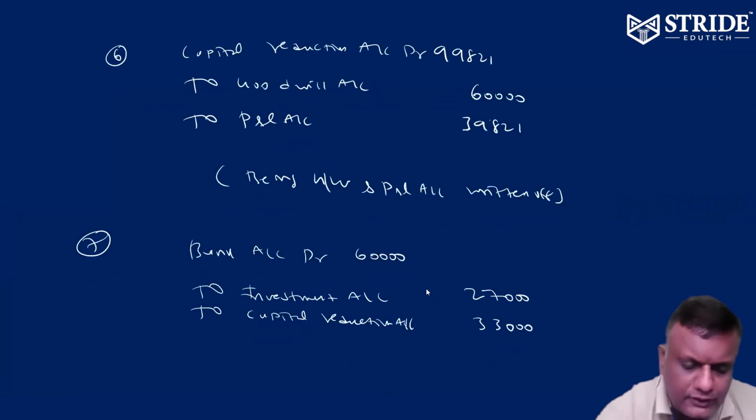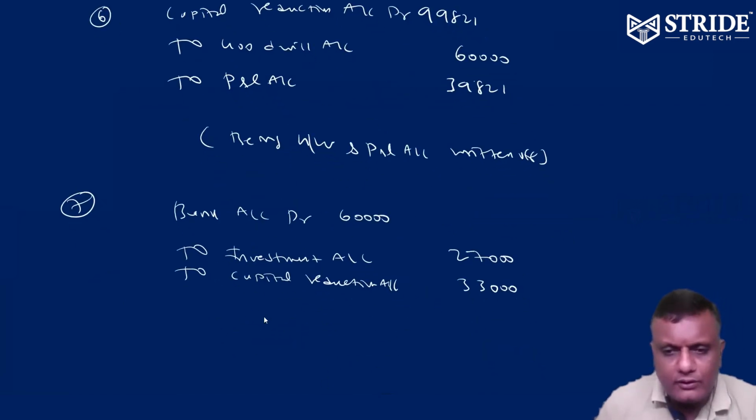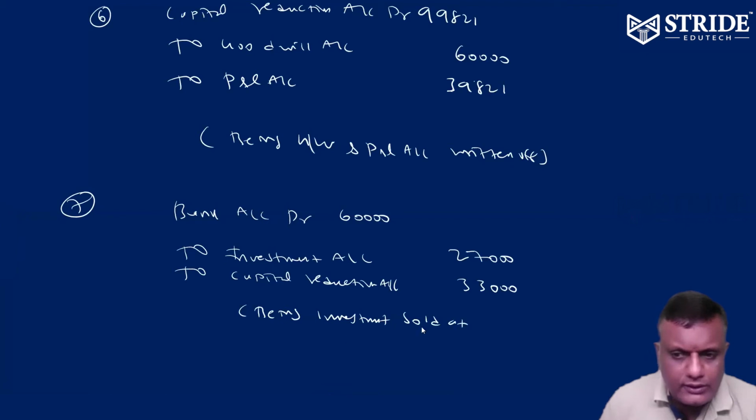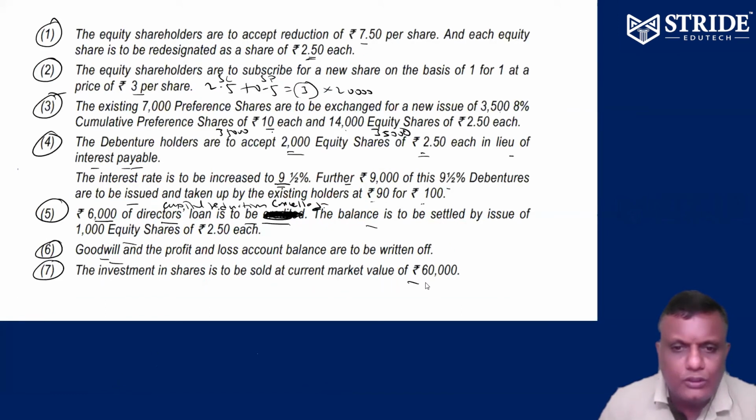Being investment sold at a profit. Investment value is 27,000, sold for 60,000. So there is a profit of 33,000.